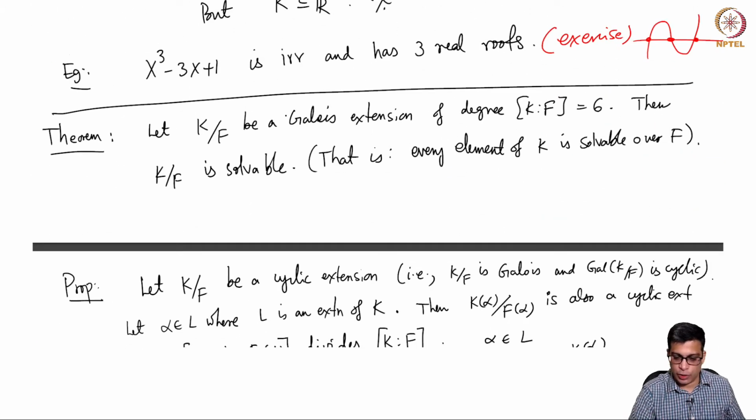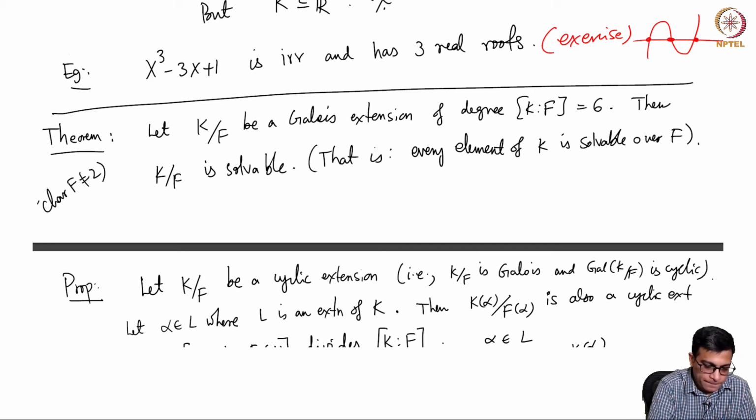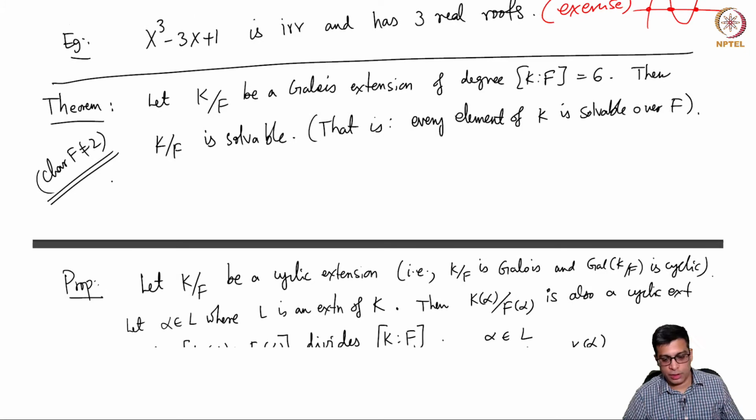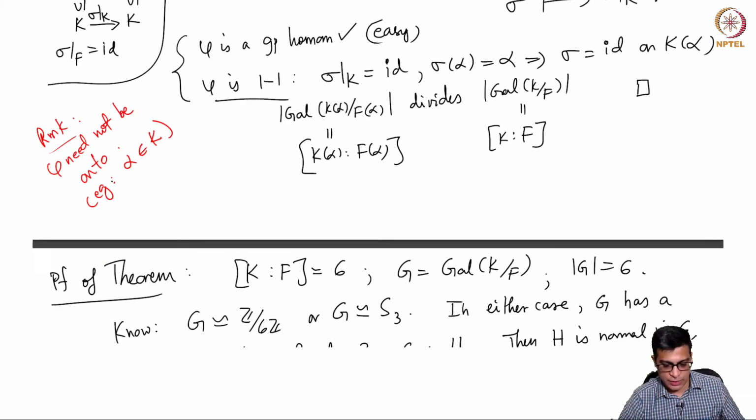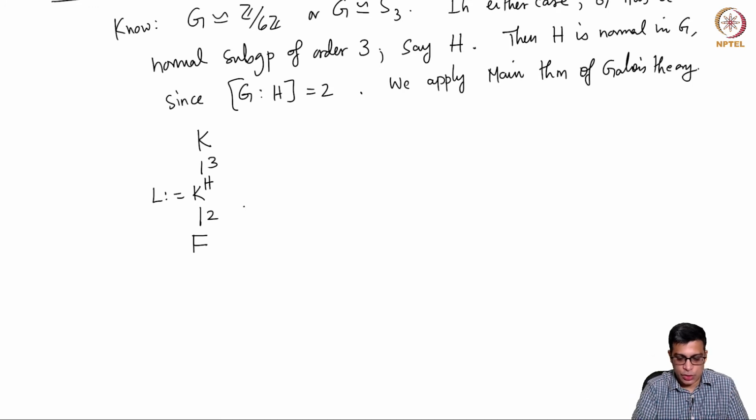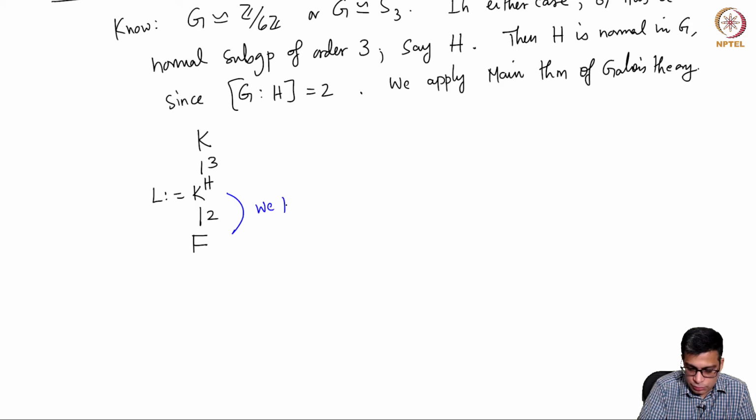So, now in this I am going to assume that characteristic is different from 2. Okay. As I said, our primary case is characteristic 0, but some of these results are generally true. So, we know K L over F is simple radical.